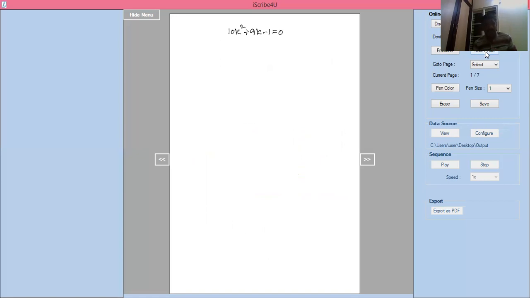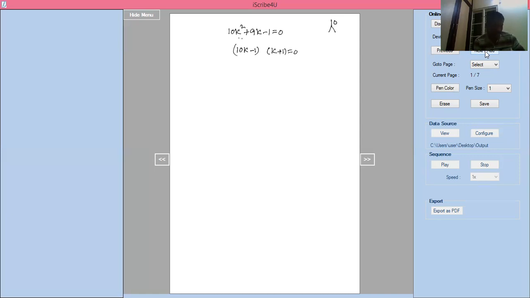We can use a calculator and simplify this. If you simplify that, you will get factors like this: 10k minus 1 into k plus 1 equal to 0. Or directly we can use a calculator. Here, if you multiply two numbers you have to get 10, and if you simplify this you have to get 9.